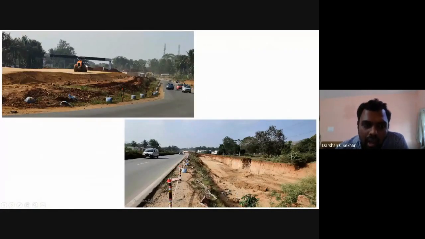Now what is that I'm doing? I'm putting some amount of soil mass, then I'm increasing the height of this embankment. Now, if I want to have stability of this soil mass, what will happen? If I have a flatter slope, the slope should be flatter. What will happen? Now it is consuming more amount of area. The area that is going to be consumed is more.